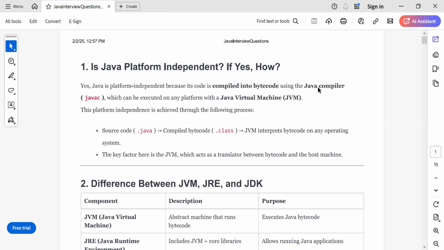So today we are going to discuss Java interview questions for beginners. In this series, we are going to cover the questions starting from beginners, then intermediate, then advanced. We will cover a lot of questions that are asked in interviews. So let's get started.